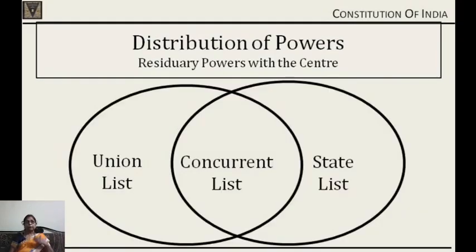Then there is another feature that we have three lists in our Constitution. There is a distribution of powers between three lists according to the 7th schedule. And whatever is not listed in the three lists are residuary powers which rest with the center. So the center has the power to make laws on any of the residuary subjects, and what is enlisted in the union list, the union makes laws. What is enlisted in the state list, the state makes laws, and what is enlisted in the concurrent list, both can make laws. So this is one of the unique features of our Indian Constitution.